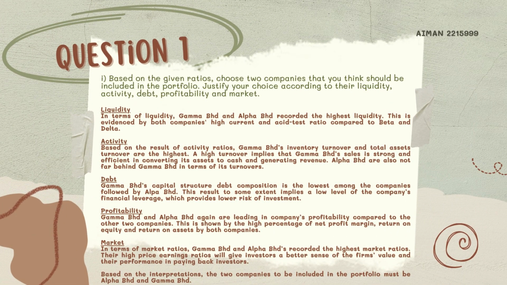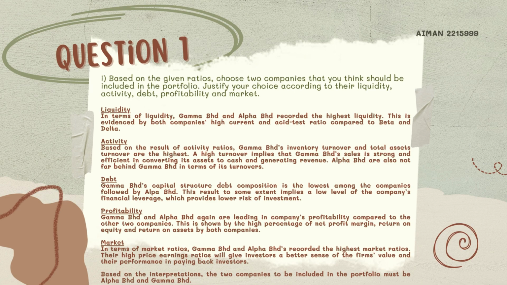So the first requirement is, based on the given ratios, choose 2 companies that you think should be included in the portfolio. Justify your choice according to their liquidity, activity, debt, profitability and market. So for liquidity, Gamma Berhad and Alpha Berhad recorded the highest liquidity. This is evidenced by both companies' high current and acid test ratio compared to Beta Berhad and Delta Berhad.